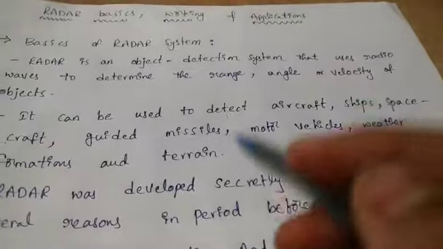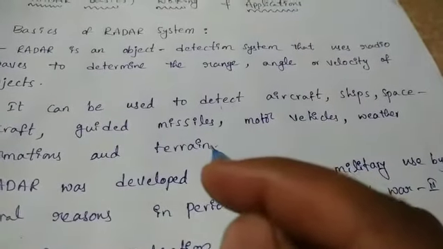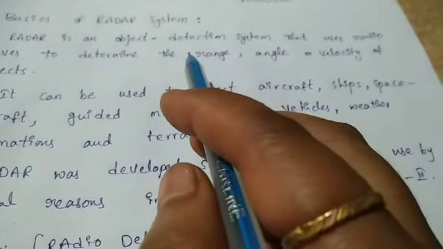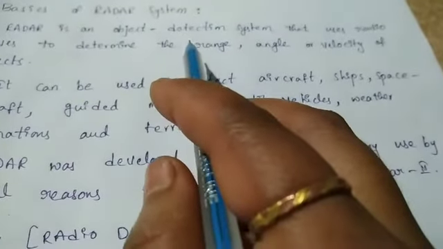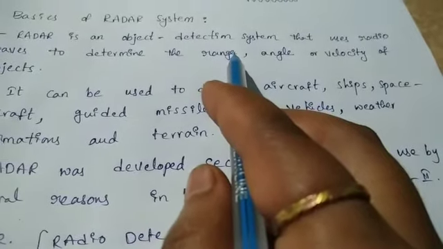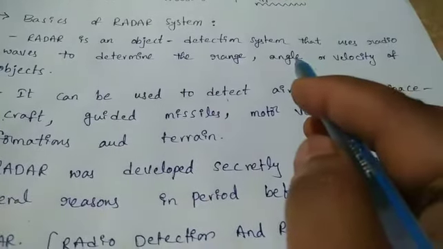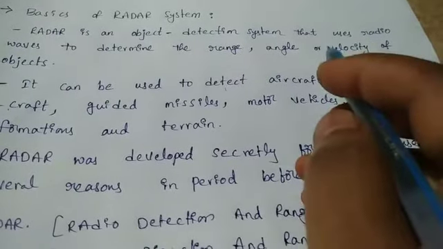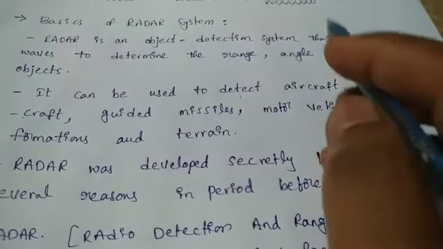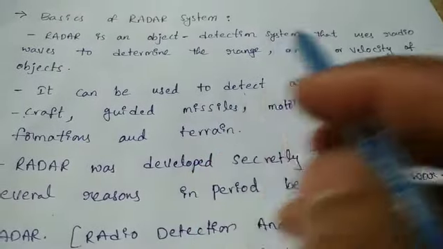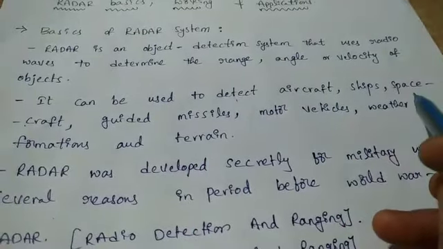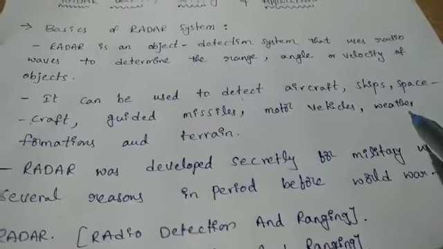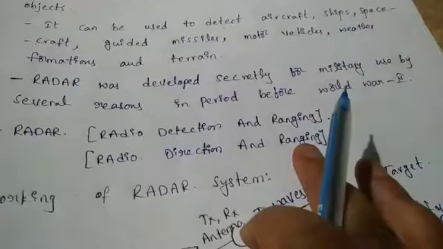In the basics of radar system, we use radar to identify objects by using radio waves, to determine the range of an unknown object, the angle at which it is, and the velocity of the object. A radar system can be used to detect aircraft, ships, spacecraft, guided missiles, motor vehicles, weather formations as well as terrains.